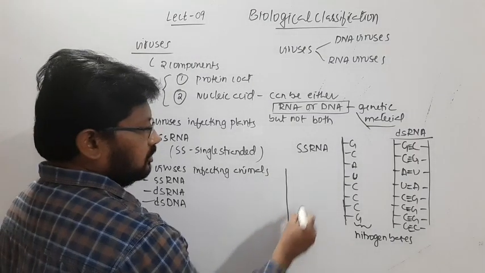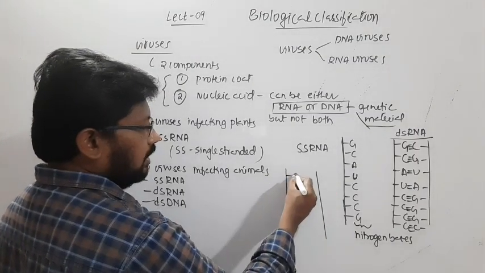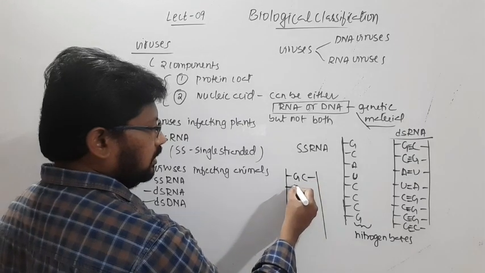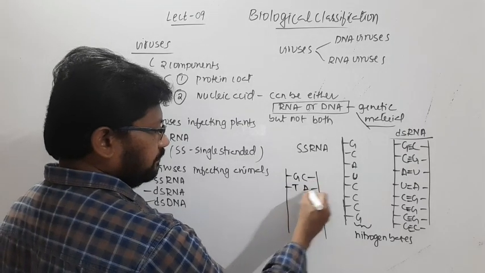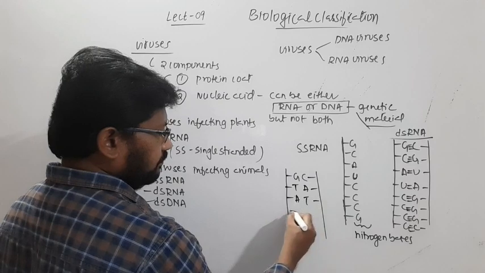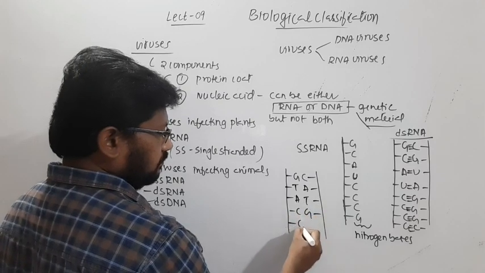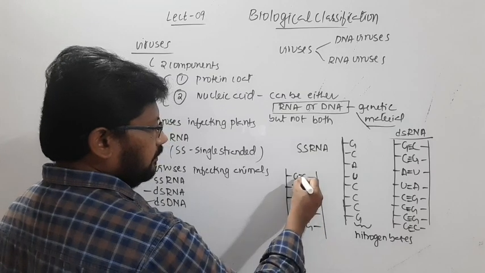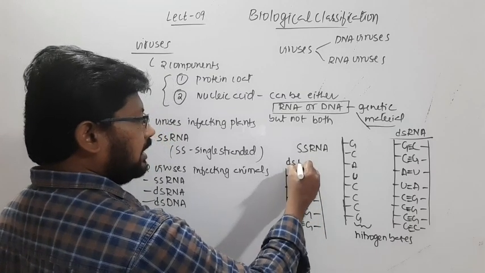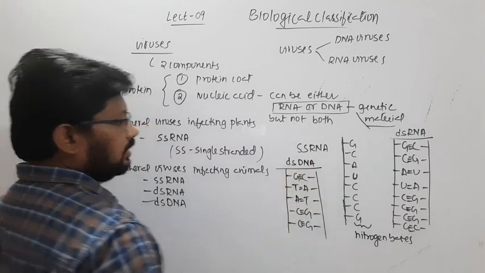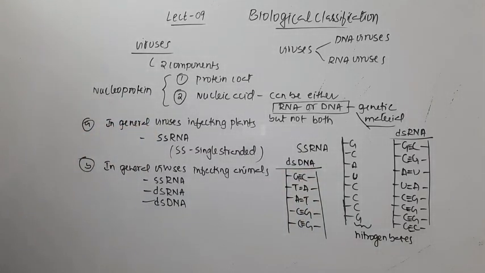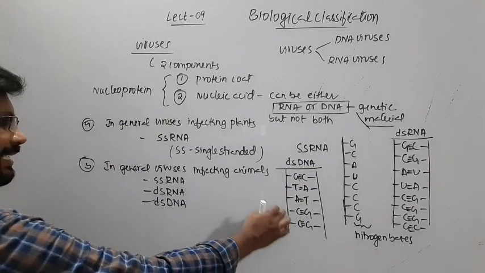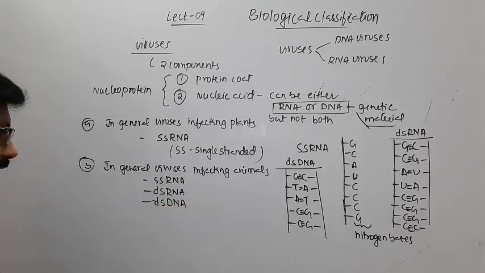So the double stranded DNA will have something like this. Here I just gave how a double stranded DNA molecule looks like. In detail, we will study it later.